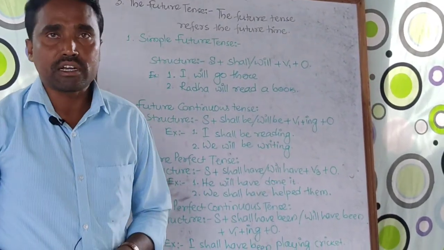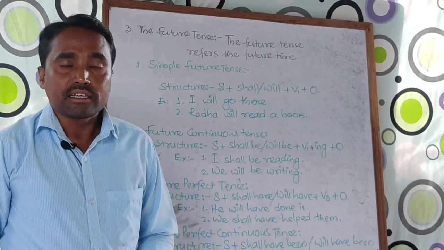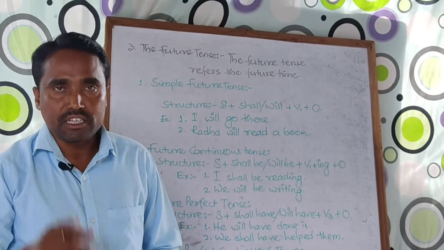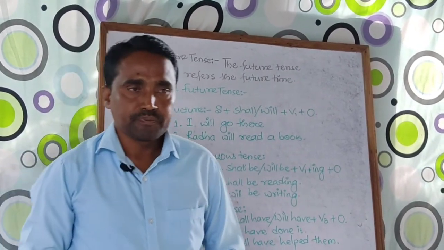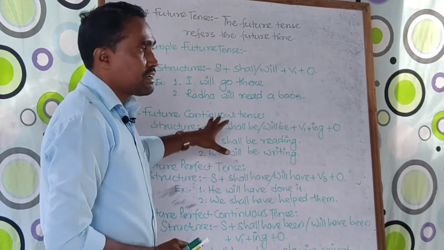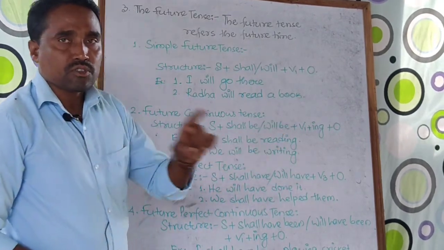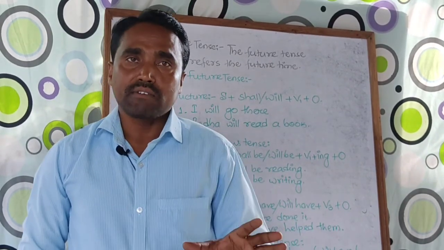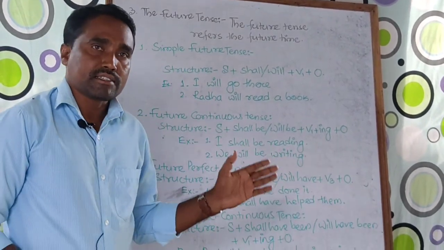I hope you enjoyed today's video and keep waiting for the next few videos to be uploaded very soon. And I am sure that if you know these tenses very clearly and very easily, you can talk in English, and for spoken language it is very essential.